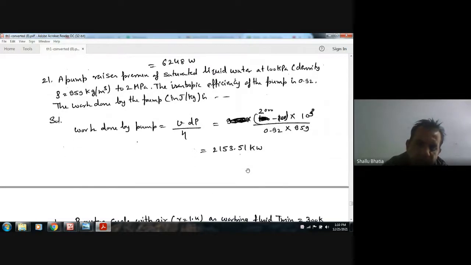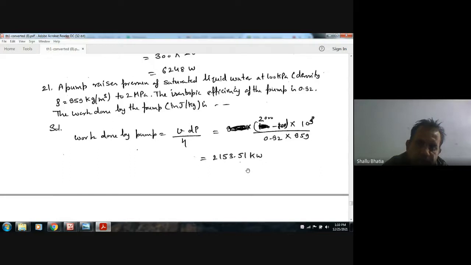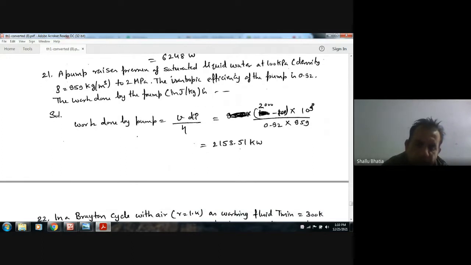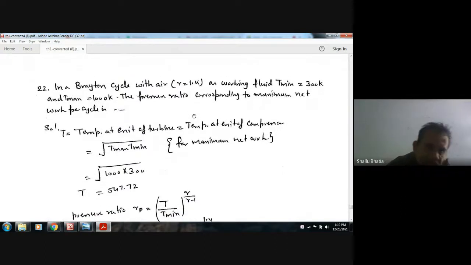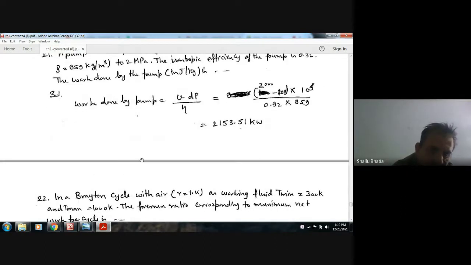So the answer is 253.151 kilowatt. If we solve it out, it should be in joule per kilogram, not in kilowatt. It should be in joule per kilogram for 1 kilogram, because the specific volume is per kilogram. Let us change it right now.